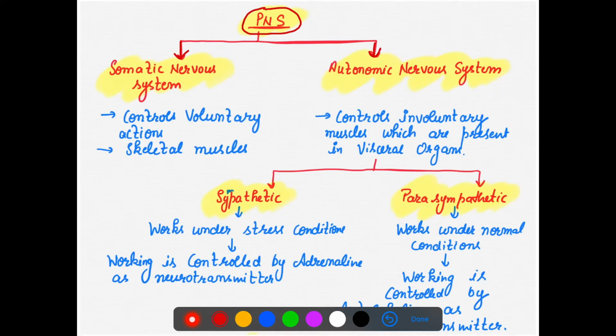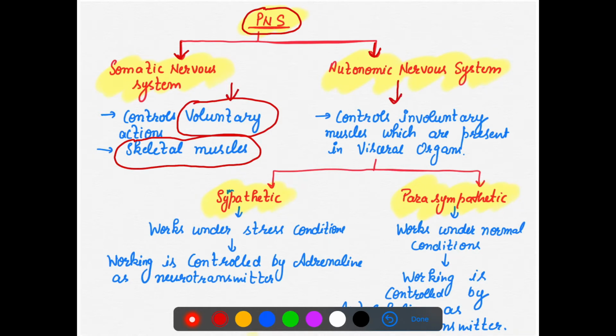Somatic, which is associated with your skeletal muscle, so which action does it control? Skeletal muscle is under our control, so it controls voluntary action. We have just read this in locomotion and movement, so you are very clear with this point. So the somatic nervous system regulates and controls voluntary action. It means they regulate skeletal muscle.